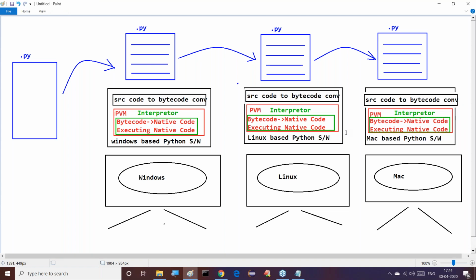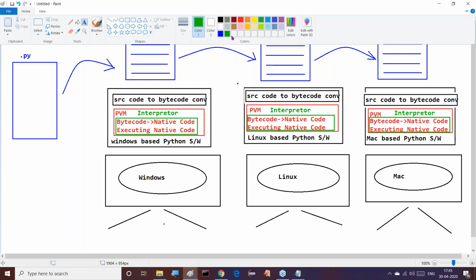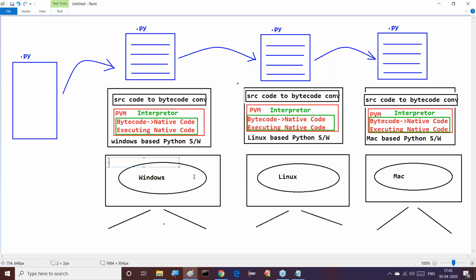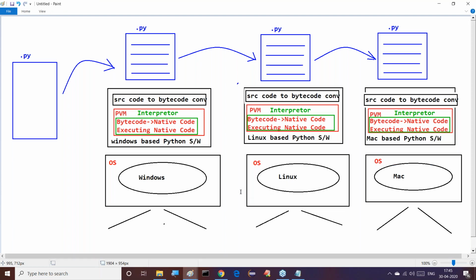Not the OS. This is the operating system. You can observe this clearly. Where is our operating system available? Here, this is your operating system. This is your OS. Of course, it is available in our system along with our hardware. So these are the operating systems.